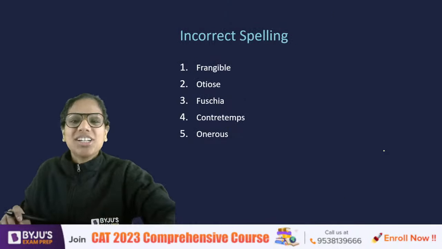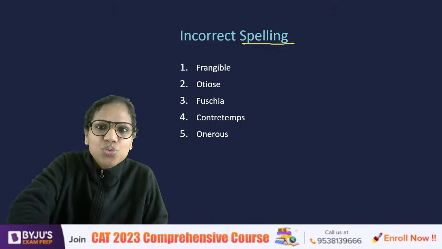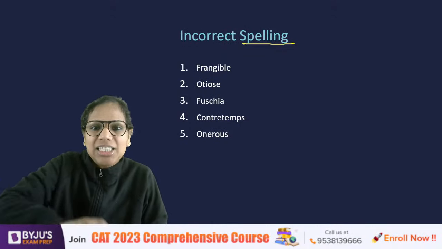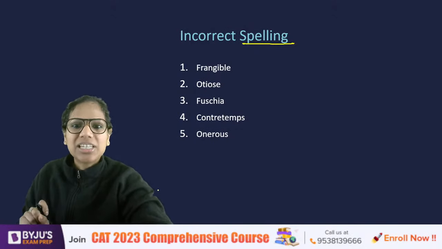Right. So here's a question for you. This is a spelling question, and you have to tell me which word has been spelled incorrectly here. Yes, five options. Tell me which word has been spelled incorrectly here.